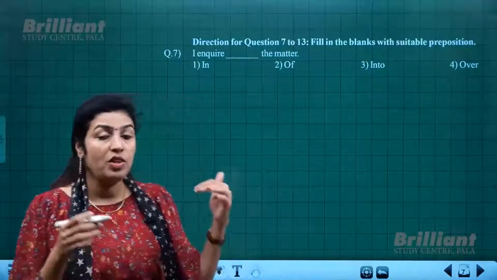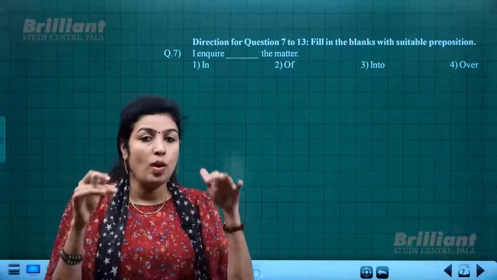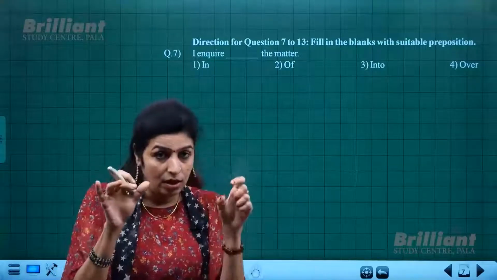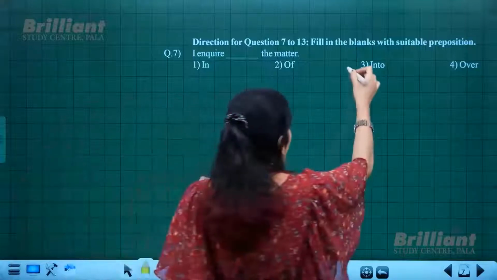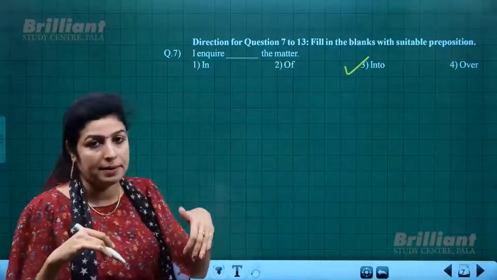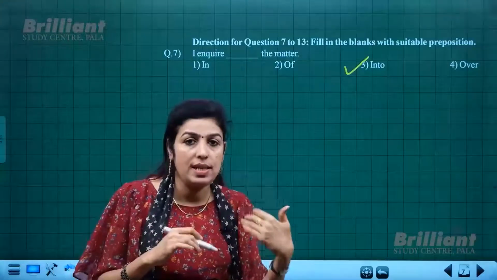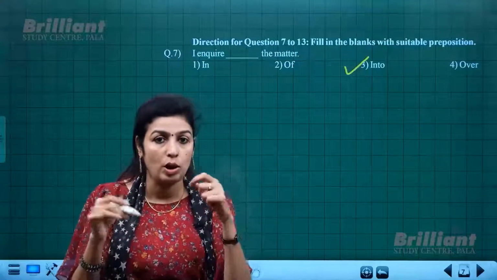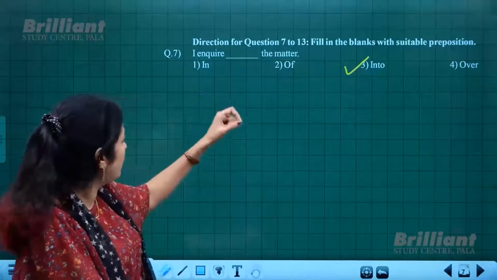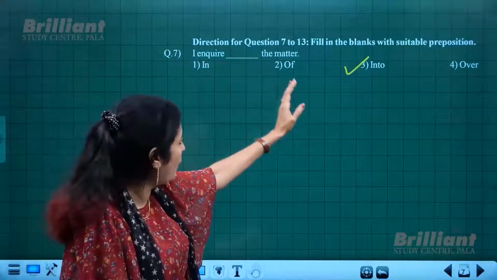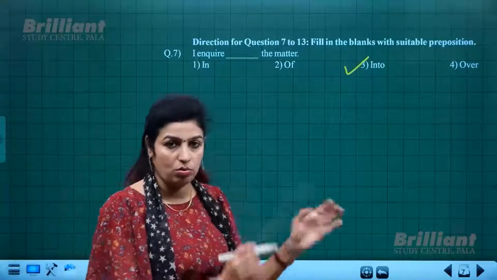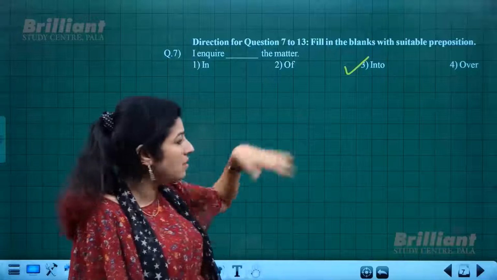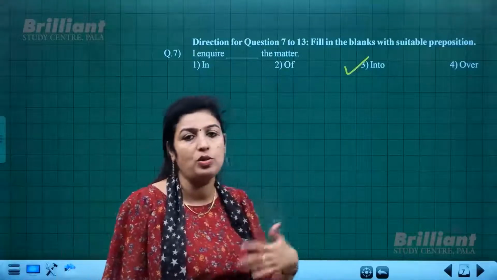That is the meaning. But when you go deep into a matter, when you want to analyze the matter fully or thoroughly, especially with the word "matter", definitely you have to use "into". You go deep into the matter to understand something, almost like a survey, analyzing the things in detail. So in that sense, you cannot use "I inquire of the matter" but "into the matter". You know the difference, right? So "into" means to go deep into something, to know more about it, and when only surface-level information is required, you can use "I inquire of". Okay.